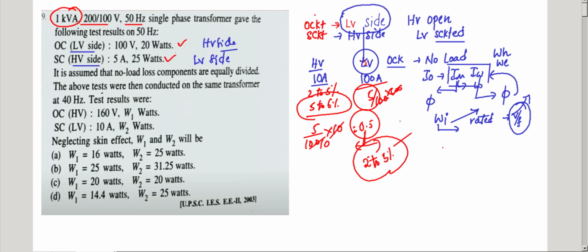Suppose the high voltage is 11 kV. I apply only 2 to 5% of the rated voltage, that is 2 by 100 into 11 kV. This is enough. A meter of this type, 2 to 5% of the 11 kV, is sufficient. Very little voltage is required to produce the rated short circuit current.